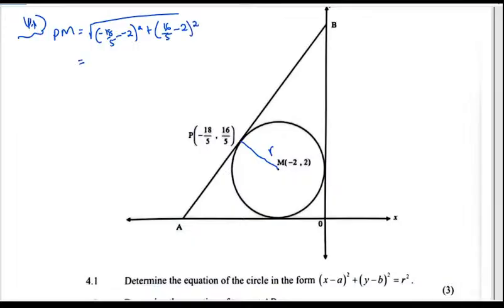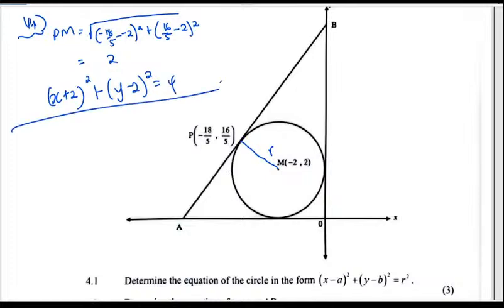So you punch that into your machine, you're getting just 2 units, okay? Then we just have to say that it's x plus 2 squared, plus y minus 2 squared, must give us this squared, which is like a 4. That's what the question wanted.